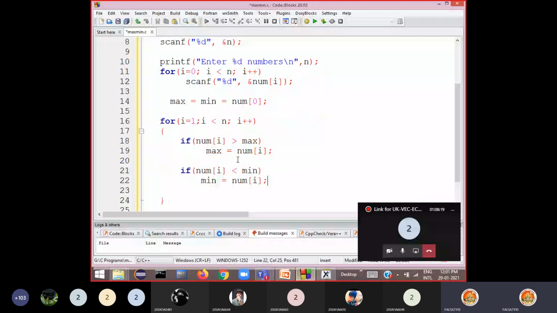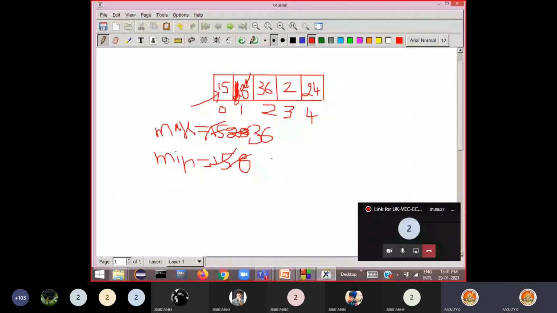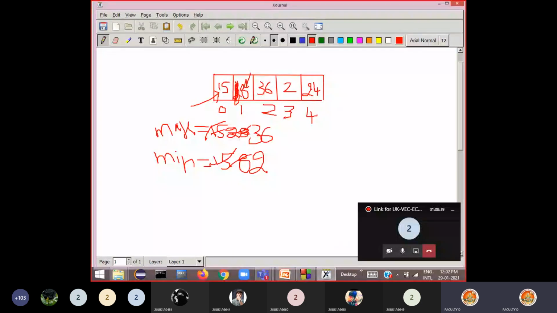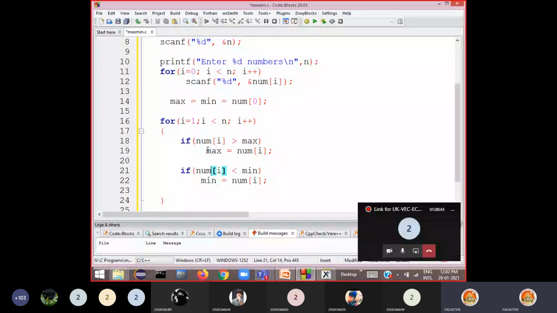Then it goes to the next statement. Again it checks 2 less than min. 2 is less than 8. Yes. Then 2 will be stored in min. Then again I plus plus, I increments, I will become 4. So num of 4 greater than max. Num of 4 is 24. 24 greater than 36? No, false. When this is false, it is not executed. Directly it goes to the next statement.